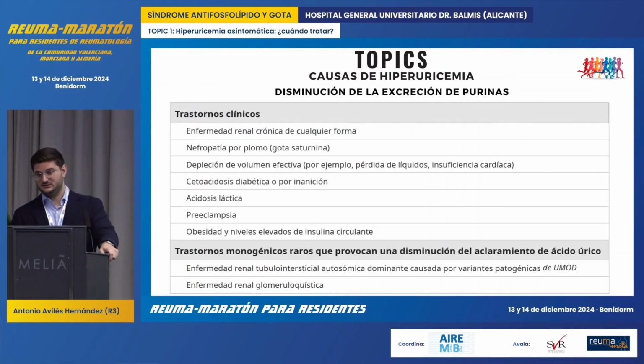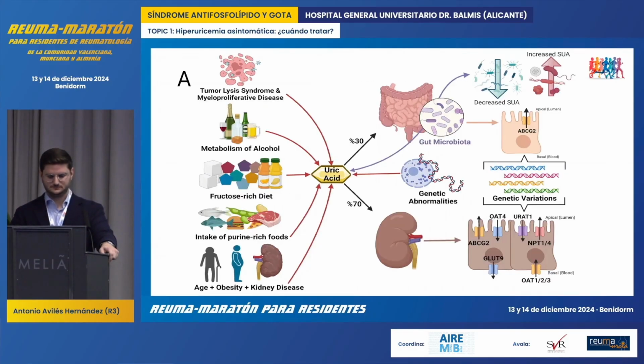The other way we can increase uricemia in the human body is by decreasing its excretion. We have therefore chronic kidney disease, lead nephropathy, also known as Saturnine gout. The depletion of effective volume, diabetic ketoacidosis, lactic acidosis, preeclampsia, and obesity are some of the clinical conditions that can lead to a decrease in urate excretion, as well as genetic diseases, as I mentioned earlier, and other factors.